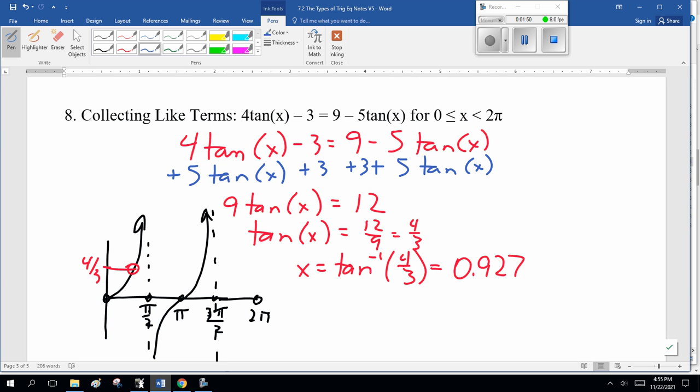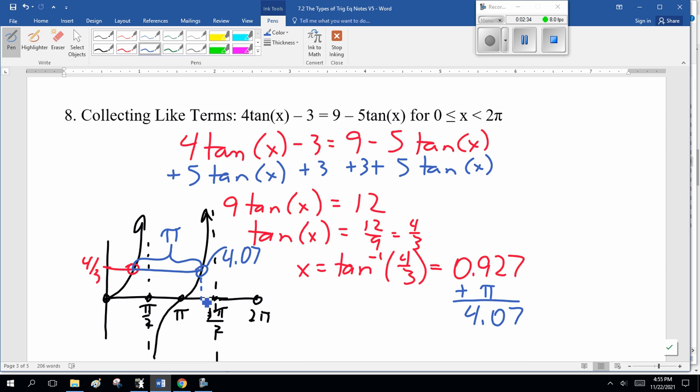And what's the period of tan? Pi. So that's the trick here. Tan has a period of pi, so we add pi to this. Mr. Calculator will give 3.1415, whatever, so you get a second answer, 4.07 radians. So the trick here is that tan has a period of pi, not 2 pi.